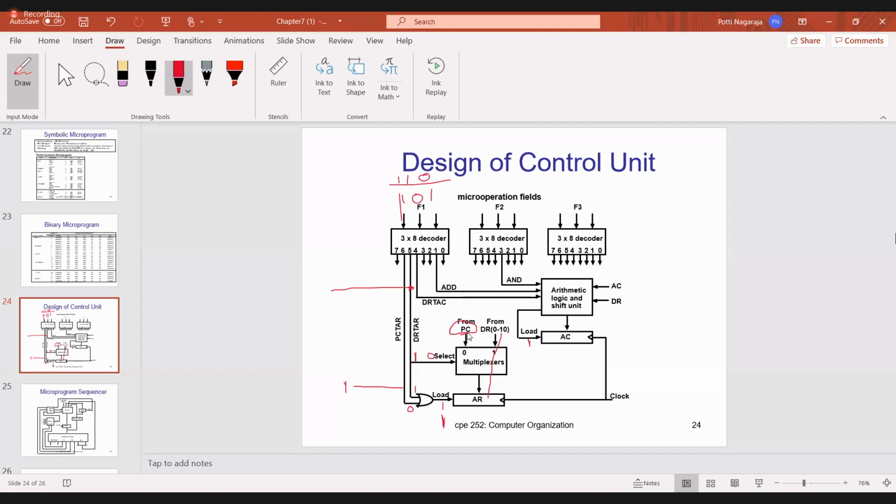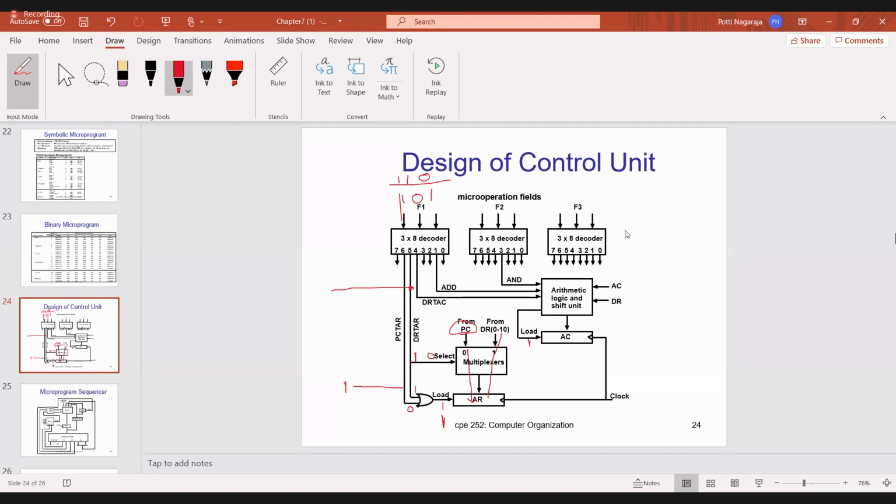PC. Do you understand? Now this PC content will be transferred to the AR register when the opcode is 110. Do you understand? So this is the operation of the design of the control unit. If you have any doubt, you can ask. So what is the conclusion?